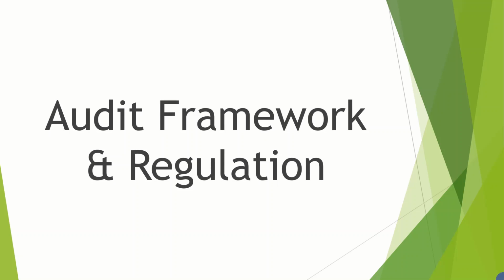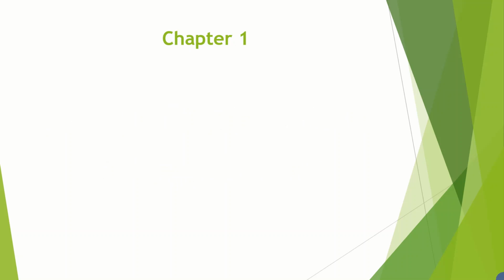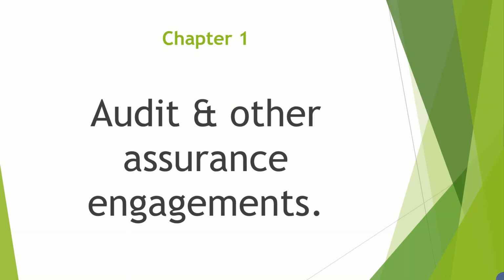We will continue the next chapter, chapter 1. This is Part A, Audit Framework and Regulations. There are 5 parts, and this is one of them. This is chapter 1, Audit and Other Assurance Engagements. We will get to know about the audit, about assurance engagements, and how audit works. There's so much in this chapter that we will learn about.